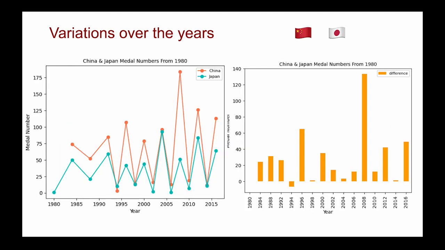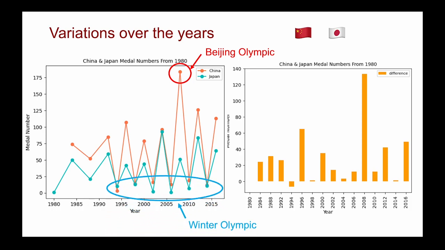Then I choose the 2 countries which win the highest number of medals in Asia, which are China and Japan. We can find that most of the time, Chinese athletes win more medals than Japanese, especially in the 2008 Beijing Olympics. And we can also find that in the Winter Olympics, the difference is smaller than in summer.